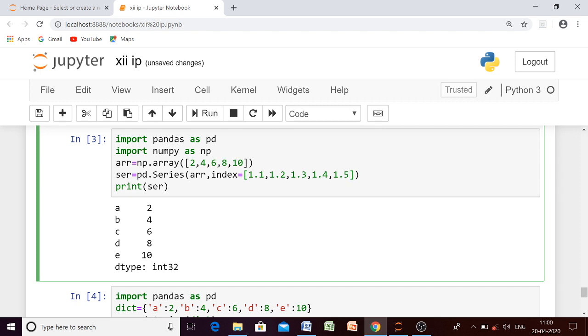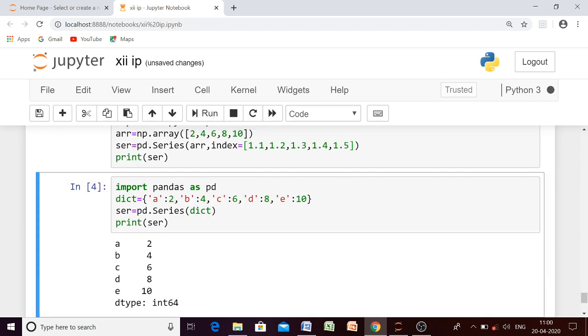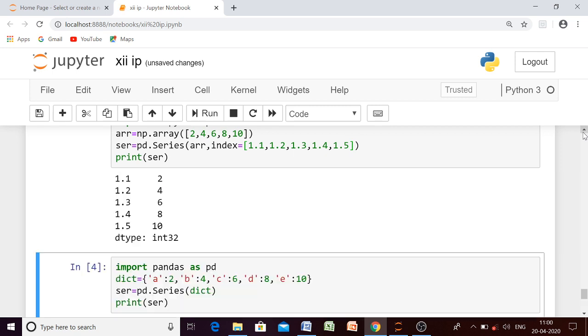Suppose I am giving 1.1, then 1.2, 1.3, 1.4, and then 1.5. Since we have 5 elements, we will have how many indexes? We will have 5 indexes. So this time I am giving floating numbers. Let's see whether it is accepting or not. Now see, the index values are now floating numbers. So I think your doubt must have been cleared.